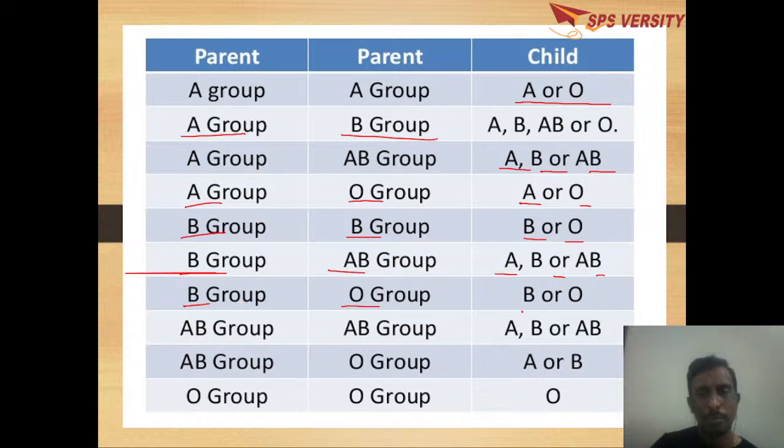B and O: B or O. AB and AB: A, B, AB. AB and O: A or B. O and O: O group. So these are the probabilities of the children's blood groups when the parents have a particular blood group.